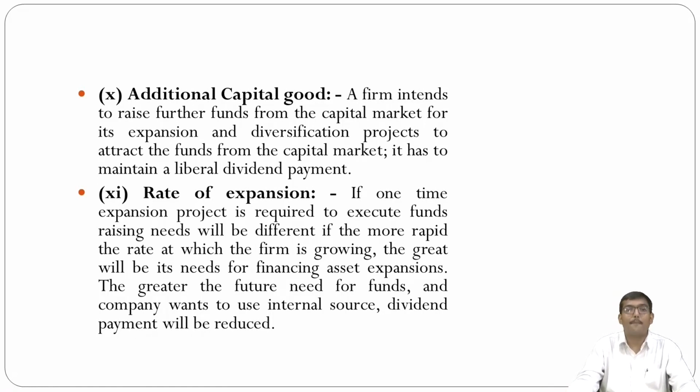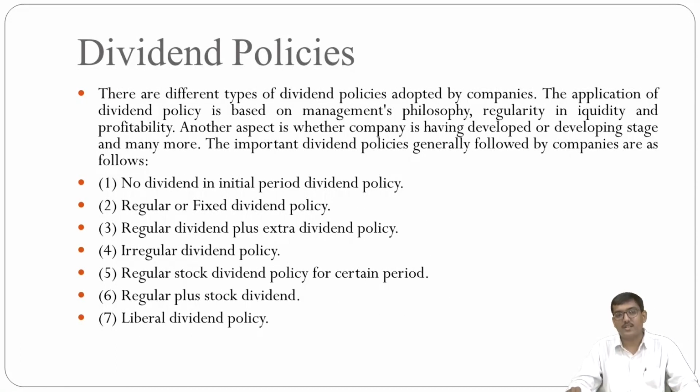The more rapid the rate at which the firm is growing, the more financing is needed for the asset expansions. The greater the future needs for funds, and if the company wants to use internal sources, dividend payment will be reduced in nature. Now let us discuss the different dividend policies.